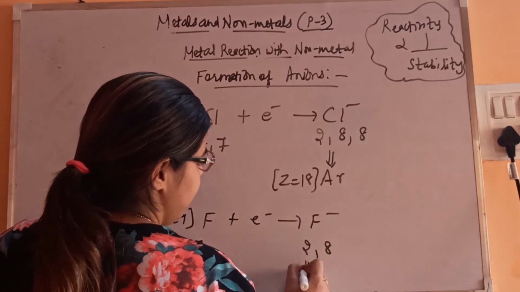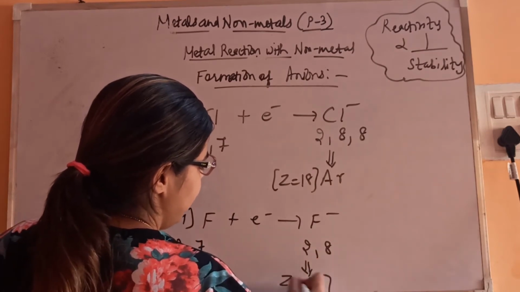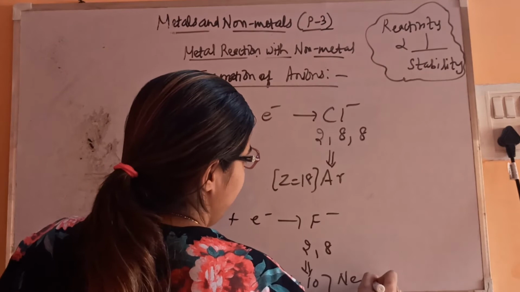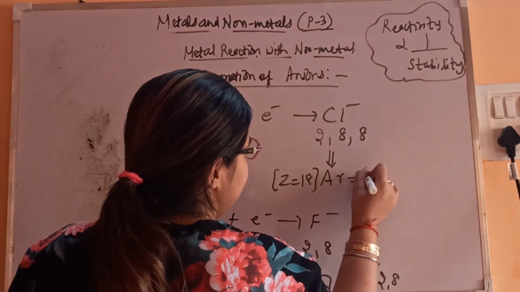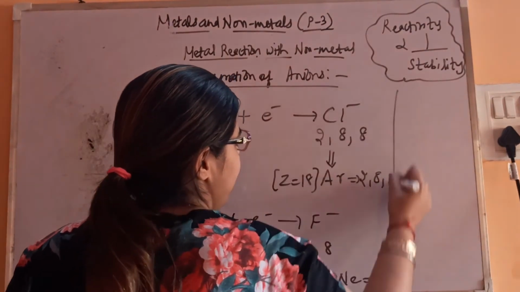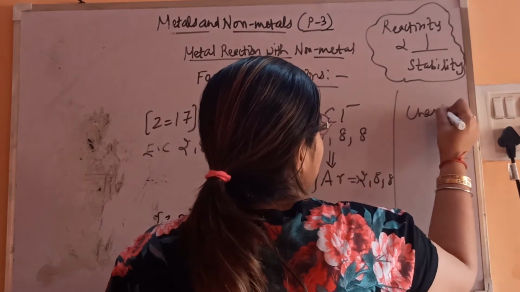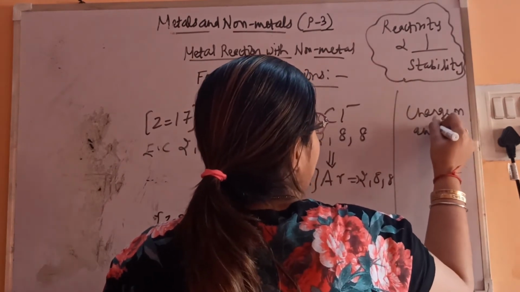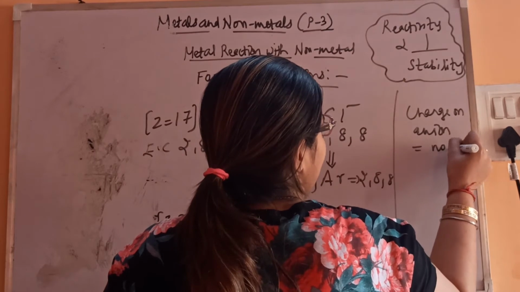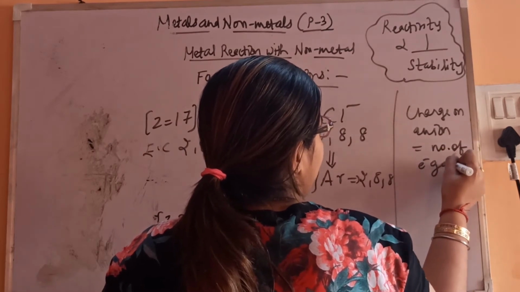The configuration is now that of neon, atomic number 10, 2 8, like argon is 2 8 8. So here you can say that the charge on an anion is equal to the number of electrons gained.